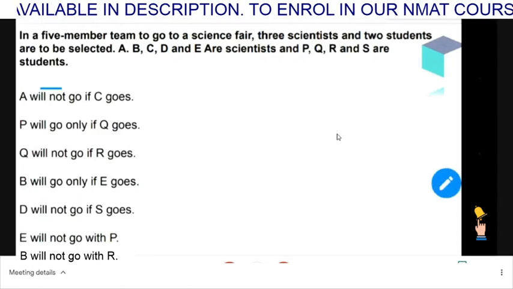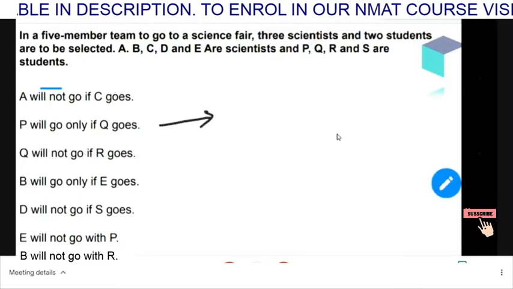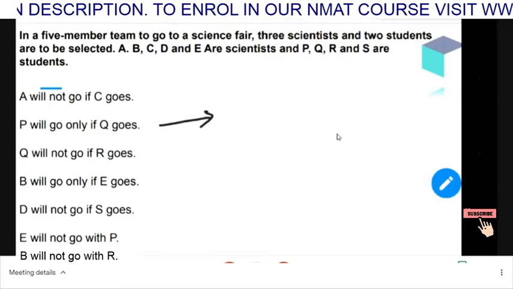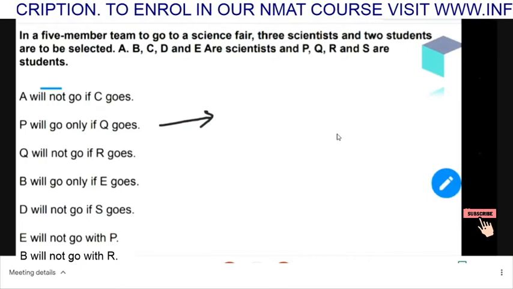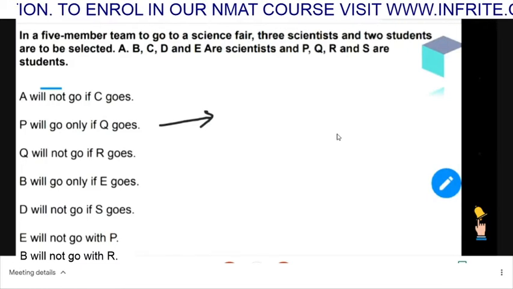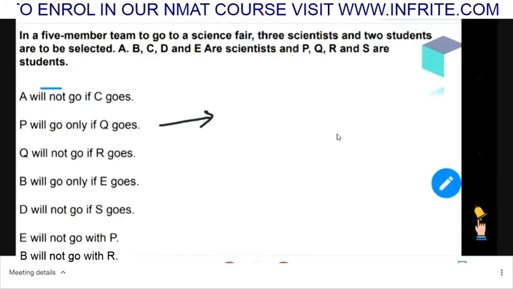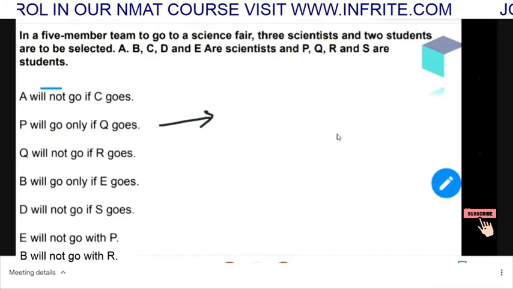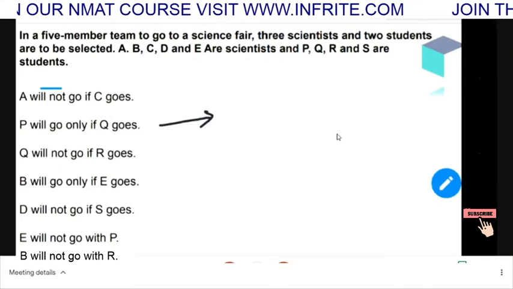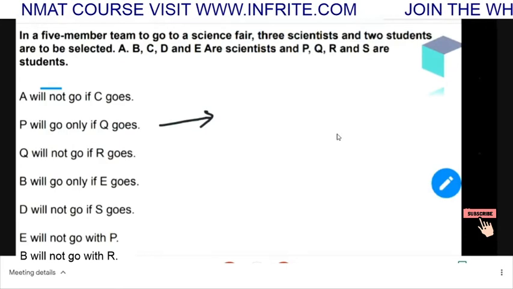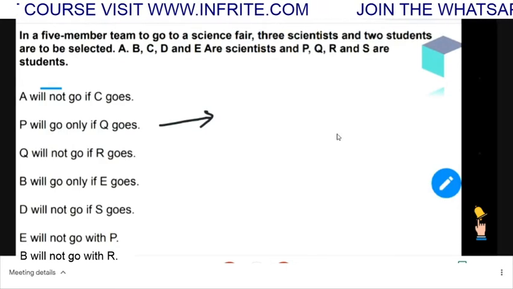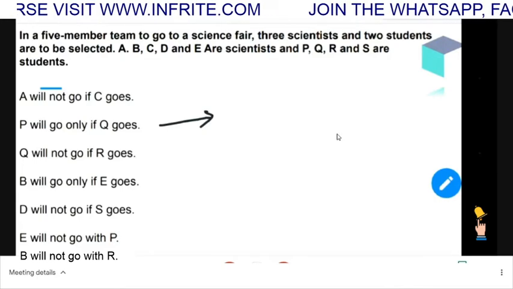The next is P will go only if Q goes. This is a very different kind of representation, and a lot of students face difficulty in this. I'll try to explain it in a very basic way. P will go only if Q goes means what? अगर P गया है तो तभी Q जाएगा.